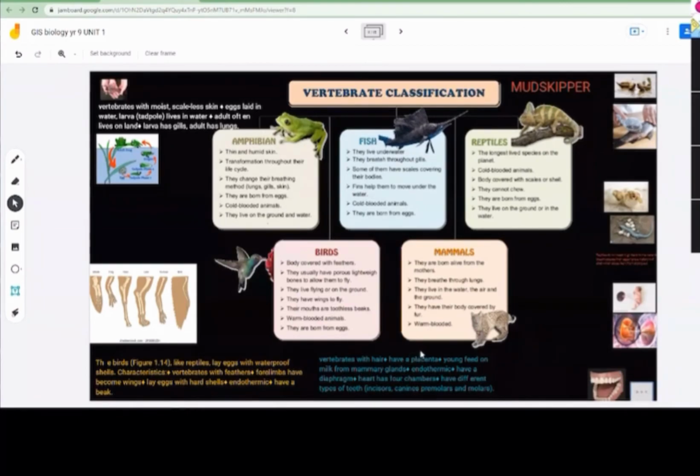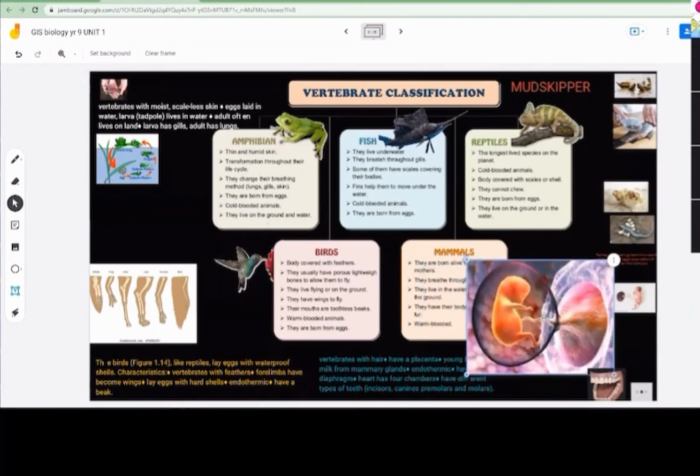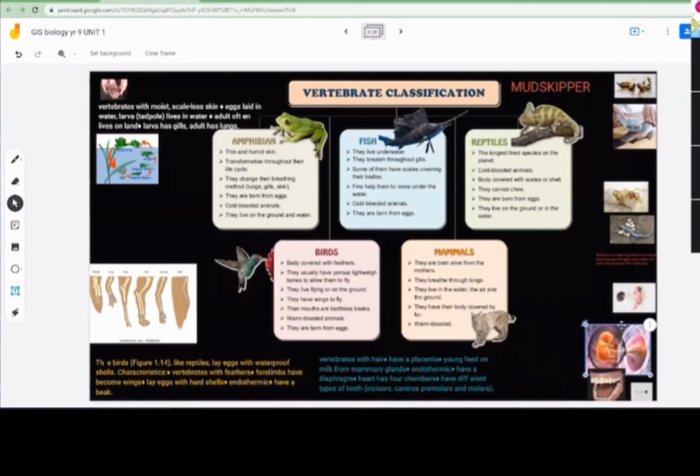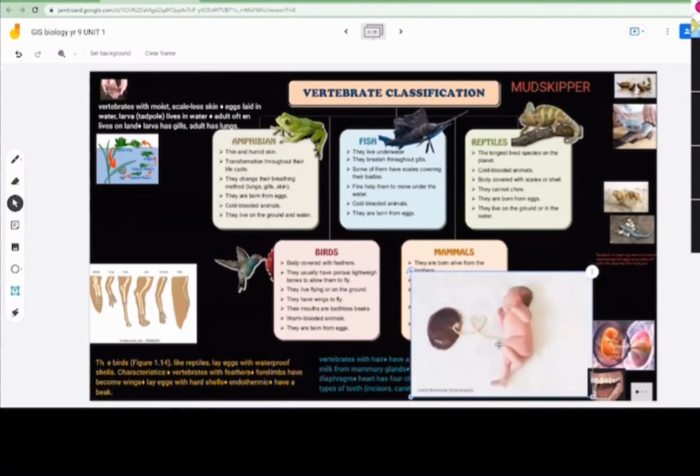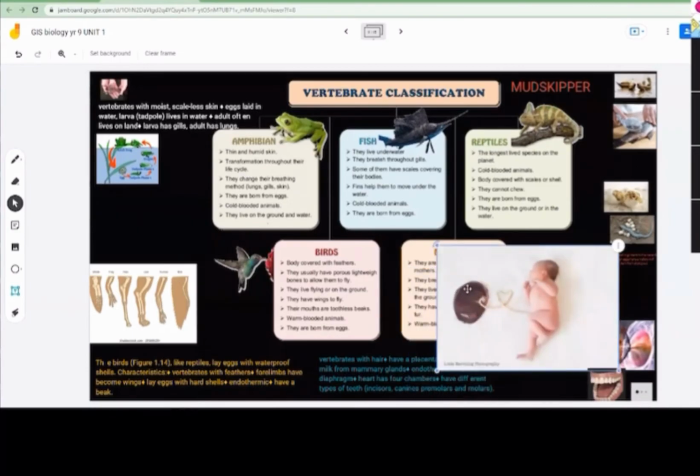Now, placenta. Remember, when we are in our mommy's tummy, we are present in a pouch or a bag like this. Can you see? This pouch or bag is called the placenta. This is a view from inside a mother's tummy. When you come outside, it looks like this. The placenta is taken out, and it looks like this. So you are inside here and you come out from here.